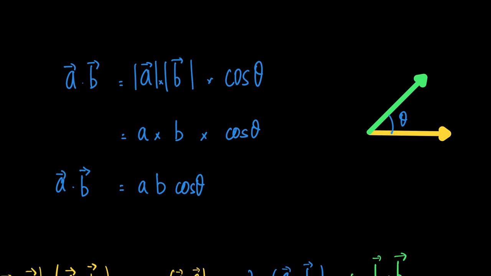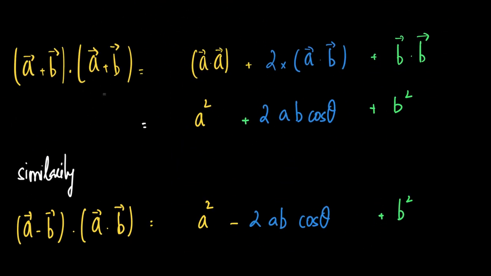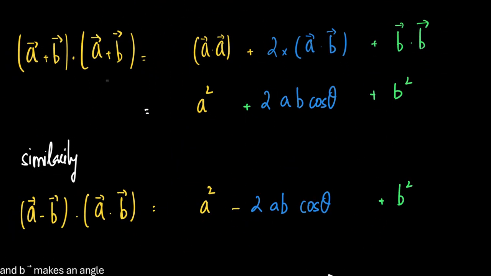Now, what would be a dot b? It would be magnitude of a times magnitude of b times cos theta, where theta is the angle between vector a and vector b. Therefore a dot b is equal to ab cos theta. So a dot a can now be written as a square, b dot b can be written as b square, and a dot b becomes 2 times ab cos theta.